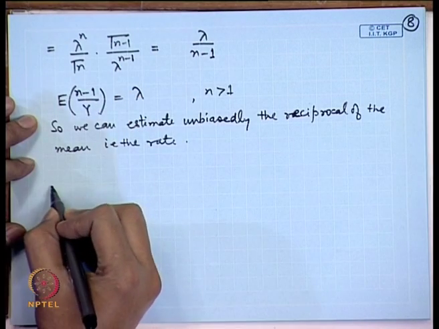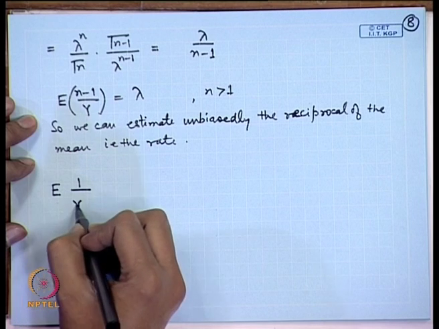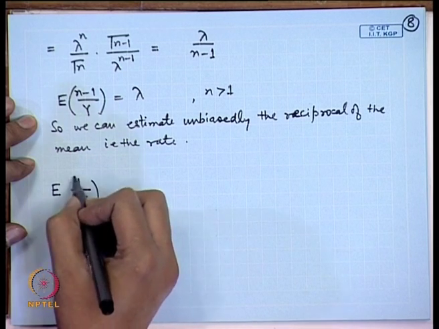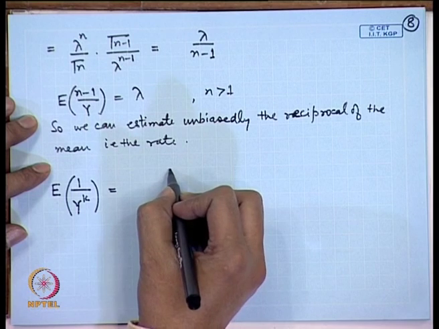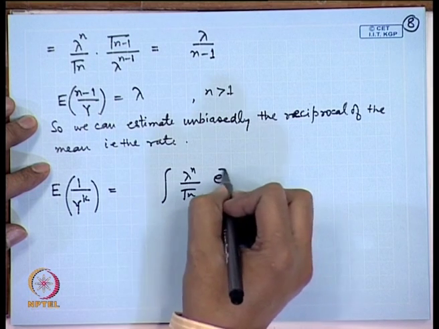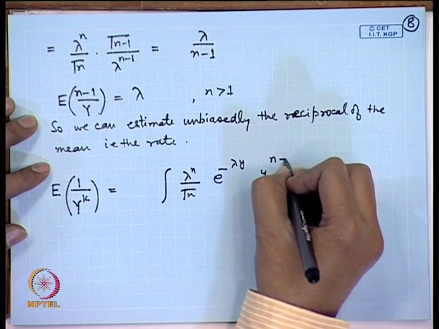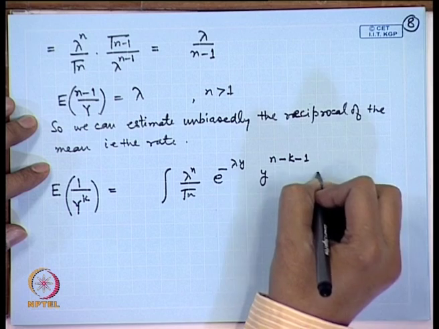For example, if I consider, say, expectation of 1 by Y to the power k, now that becomes the integral of lambda to the power n by gamma n e to the power minus lambda y, y to the power n minus k minus 1 dy.